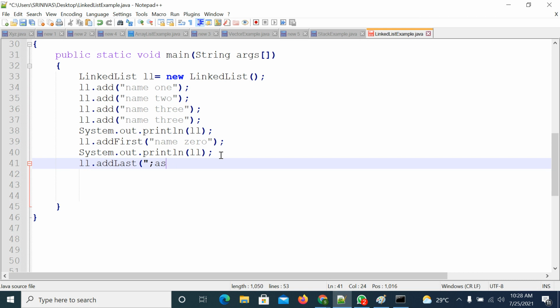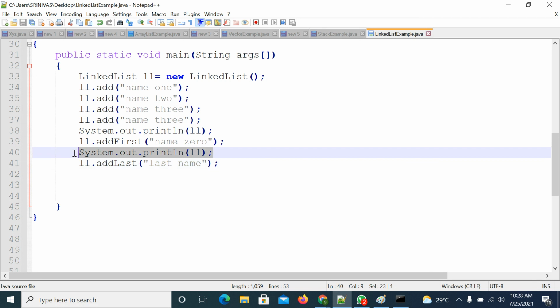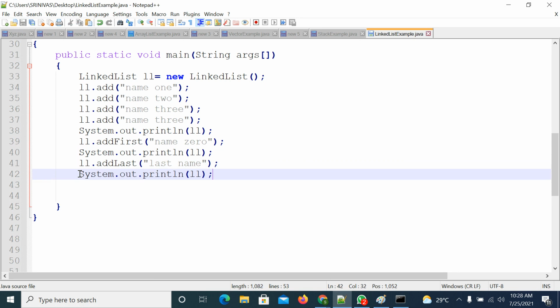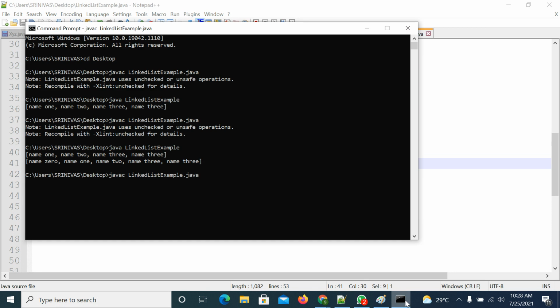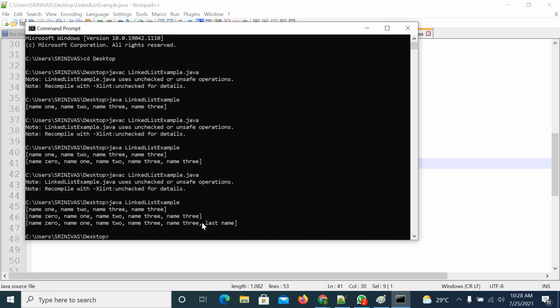last name. So you can give any name. I'm just simply giving first name, last name, like that. Observe here, last name will be added at the end. So you compile the code, execute the code, last name will be added at the last. Right, name 0 is added first, and last name is added at the last. So you are using the addFirst and addLast methods.